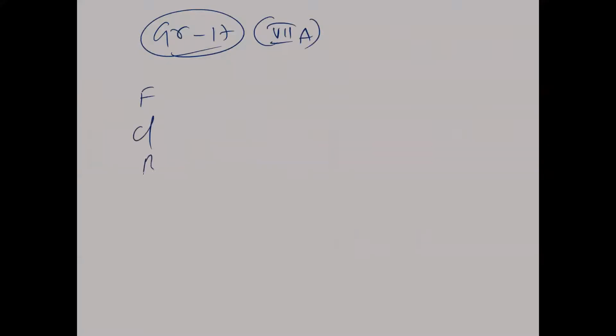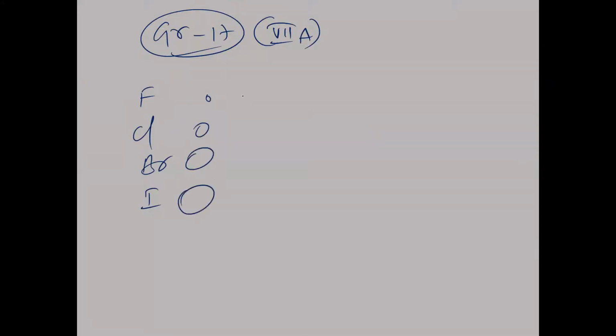Now, reactivity of non-metals. Which group have we taken? Group 17. Group 17 means what? Roman number 7, group 7A. Here, what are the elements? Fluorine, chlorine, bromine, iodine. Here the size will be increasing.